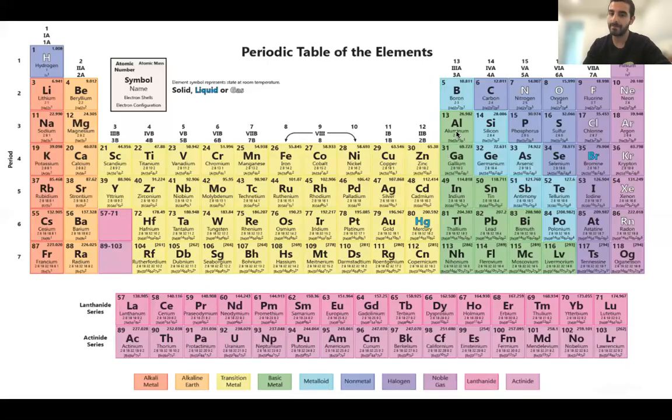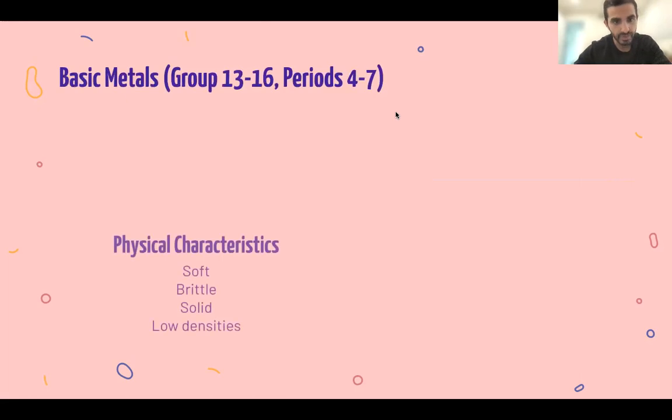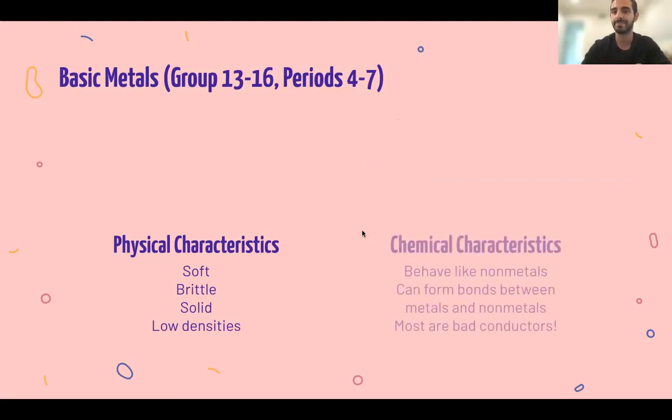Next, we're going to talk about basic metals, which are here in green, all the way from aluminum to livermorium. They are soft, brittle, and solid, and they have low densities, which is kind of weird for metals. And that's why they're characterized next to each other. And it just kind of worked out with the number of protons there as well.